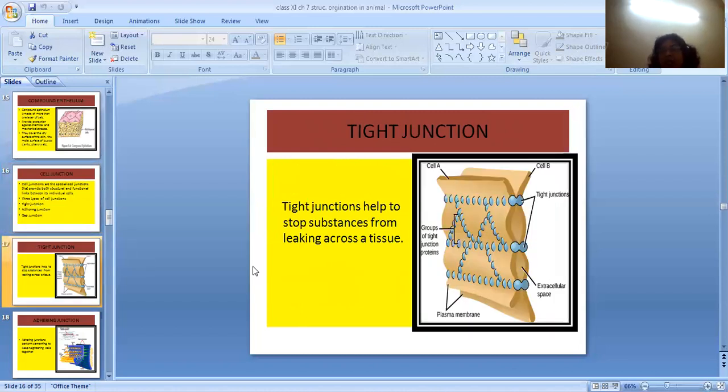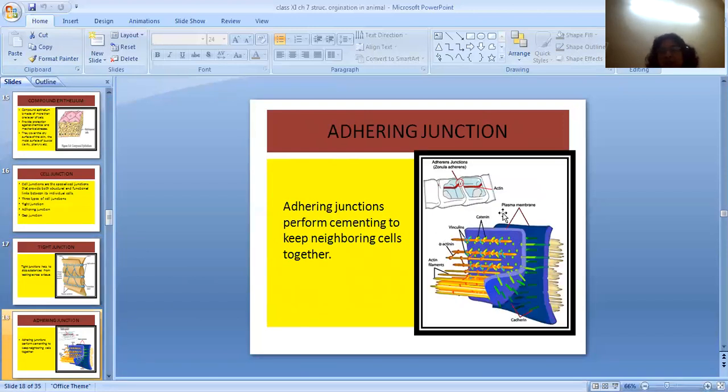What is tight junction? You can see over here. This is cell A, this is cell B. The two cells are tightly joined with each other at intervals. This stops the leaking across the tissues. Then we come to adhering junction.